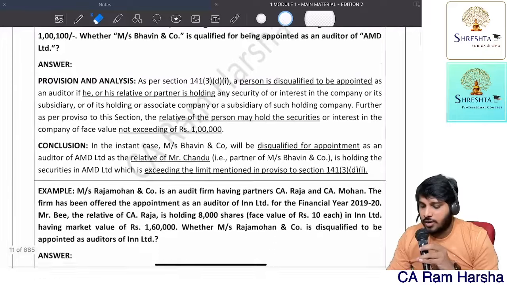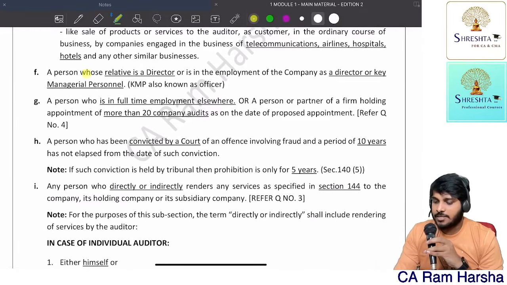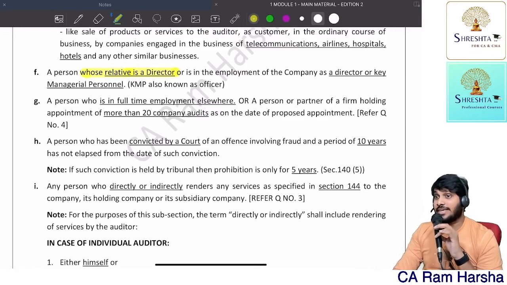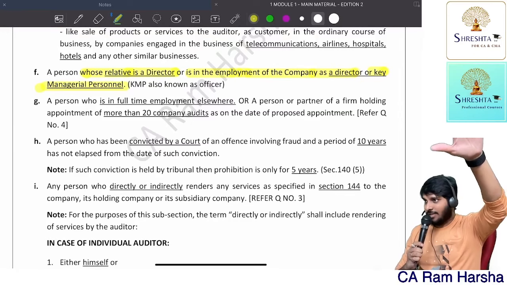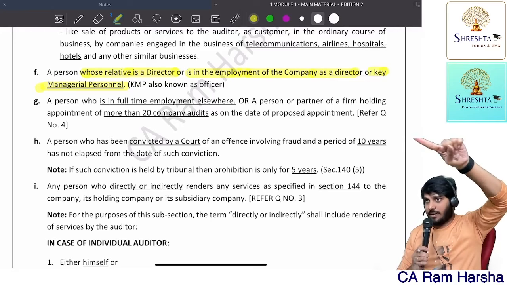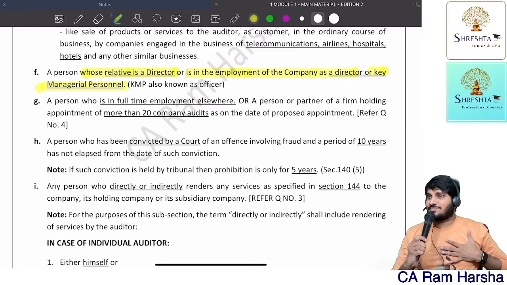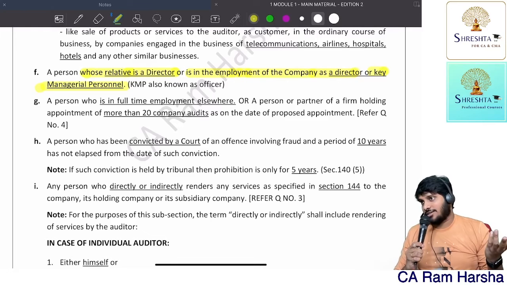Next, come to the disqualification F, I think. Yes, F. A person whose relative is a director or is in the employment of the company as a director or key managerial person. If my relative is a director in a company or is part of key managerial persons in the company, I am disqualified. If my relative is a director or KMP, he is forming part of the definition of key managerial person, I am disqualified.